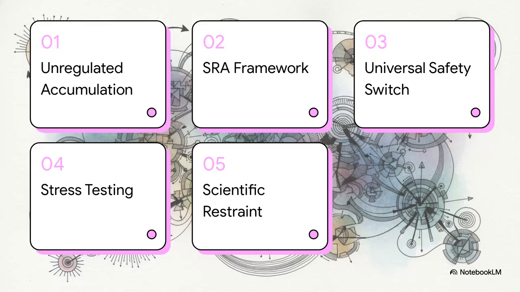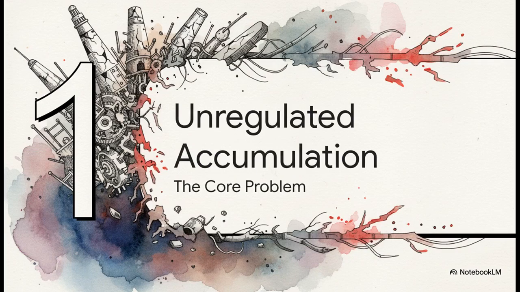So here is our roadmap for today. First, we'll look at the problem of unregulated accumulation. Second, the scale-regulated aggregation framework itself. Third, the universal safety switch. Fourth, cross-domain stress testing. And finally, restraint over new physics. All right, let's jump right into part one, the problem of unregulated accumulation.